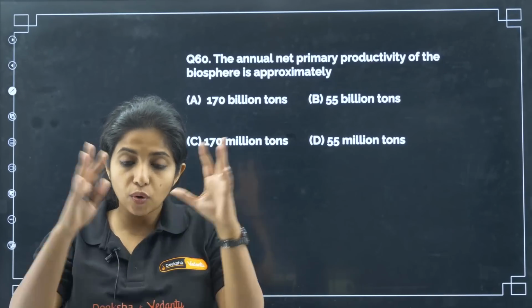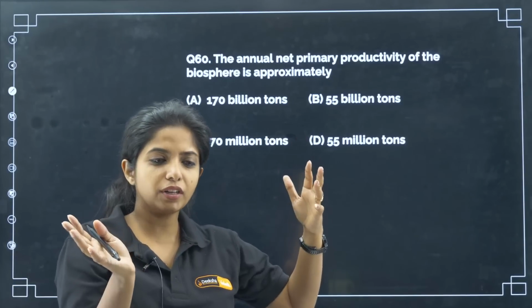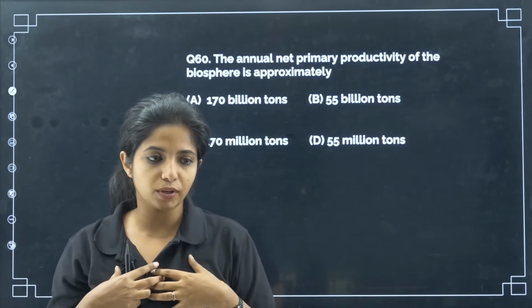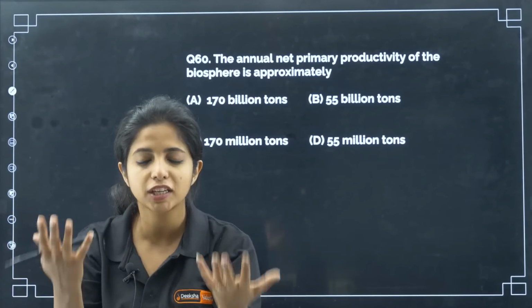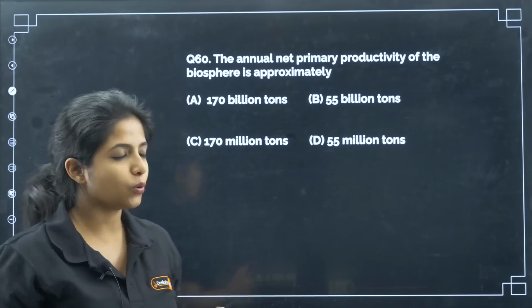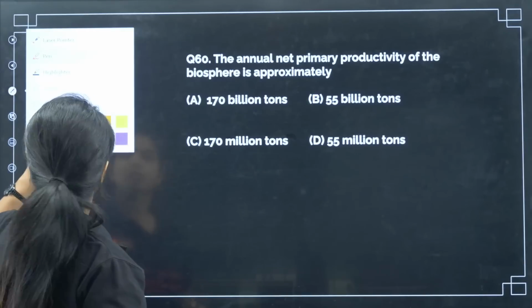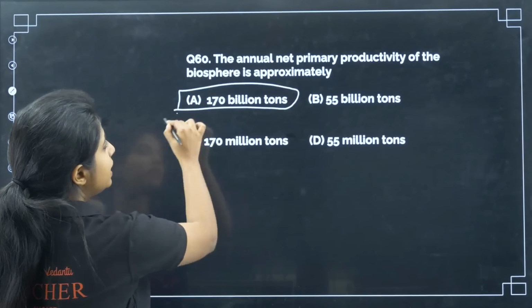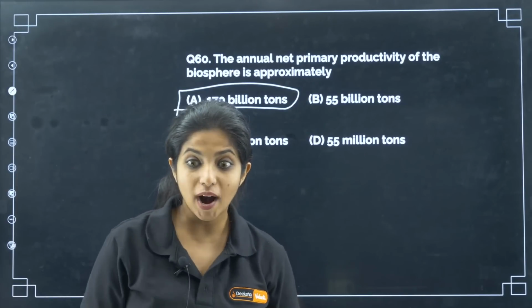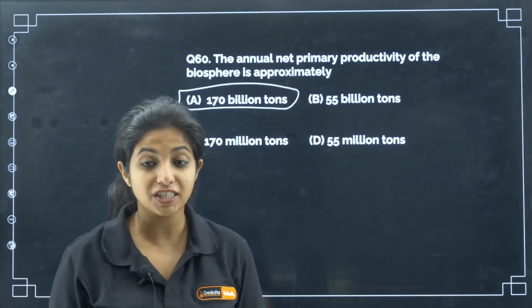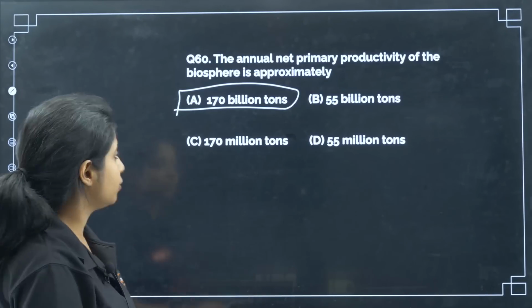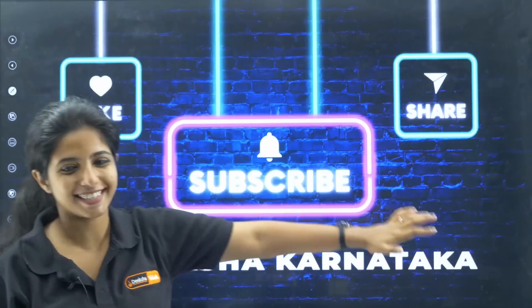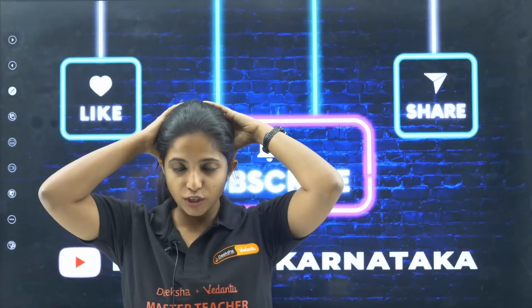Net primary productivity, as in the whole thing, after including, for example, I am an organism, I have the food being produced, I am using it for myself, and then whatever is left behind is known as net primary productivity. So over here, whatever is left behind in the whole biosphere, my dear children, it is 170 billion tons. This should be your answer. 170 billion tons. And with that, we finish all the questions, 60 questions of your previous year paper.